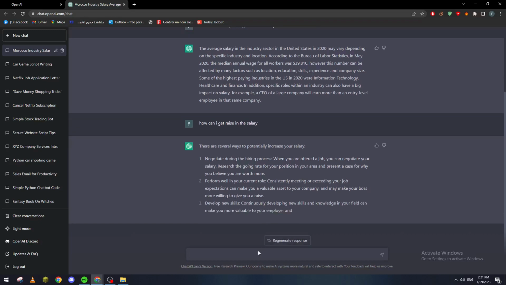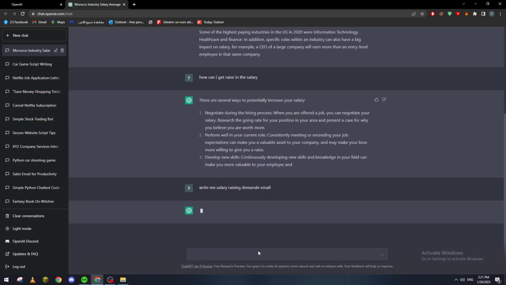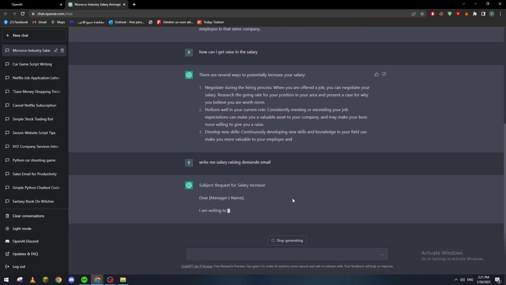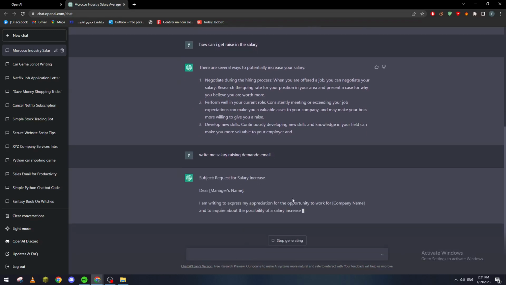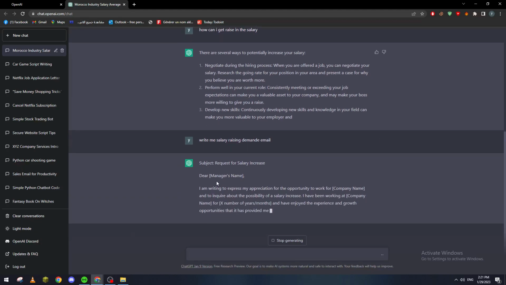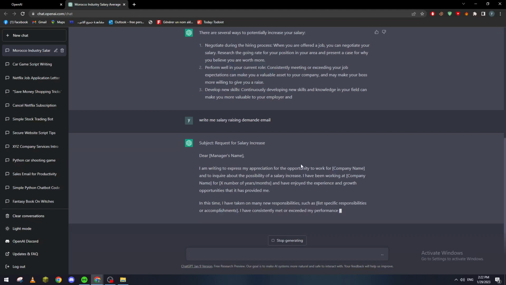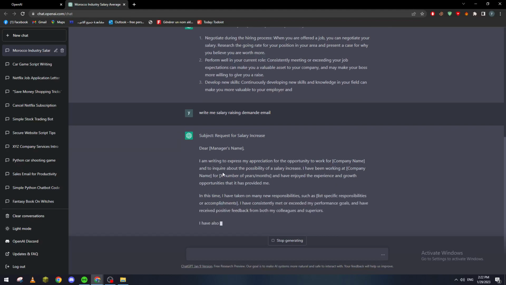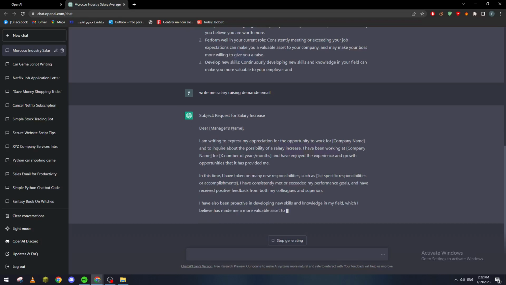Now let's stop it and ask: can you write me a salary raise demand email? So now, subject: request for salary increase, and as you can see now, it will start writing us an email to actually express that we need a salary increase. So yeah guys, that's how you can use this AI for doing all of these tricks or jobs.